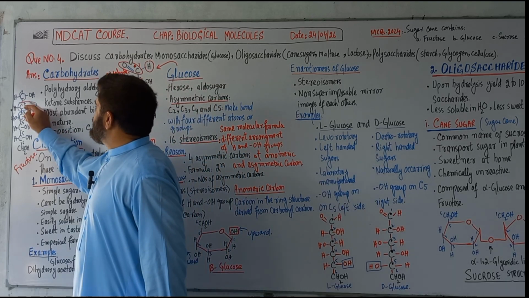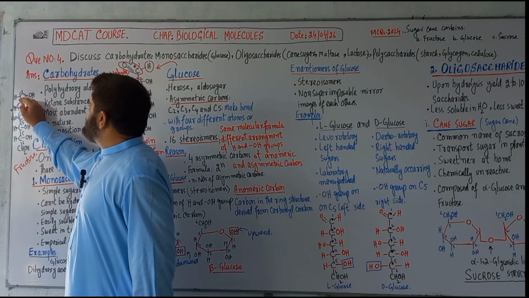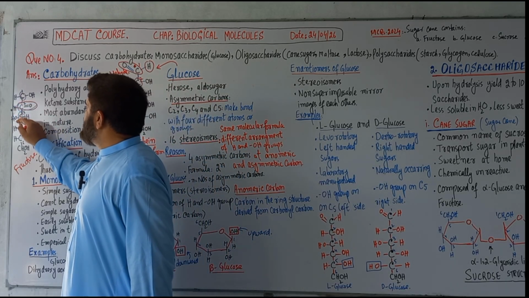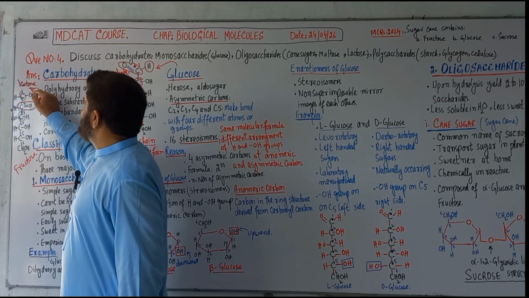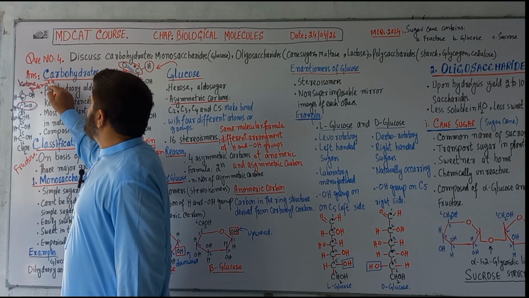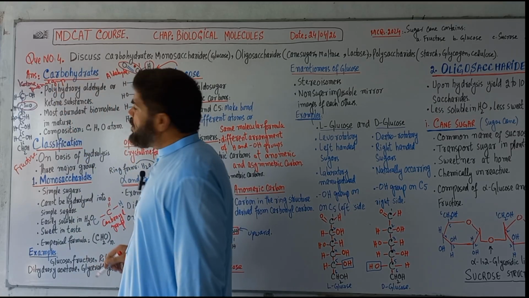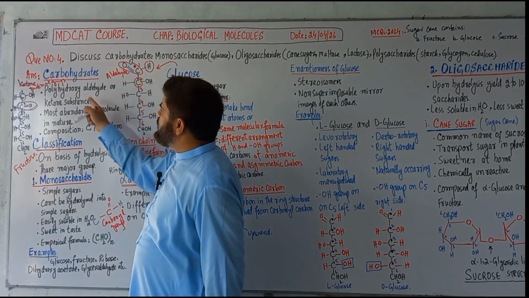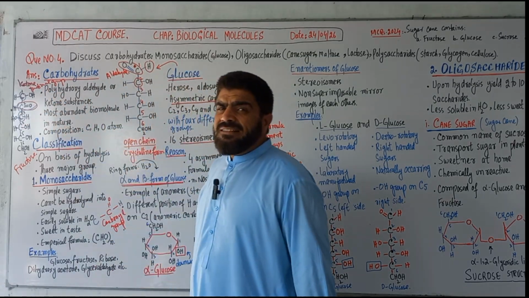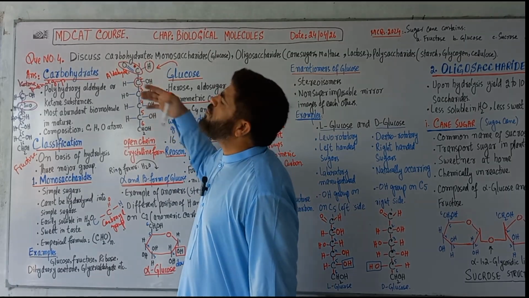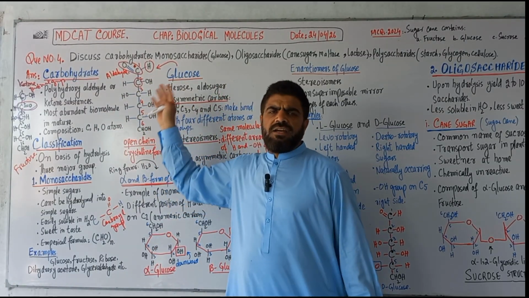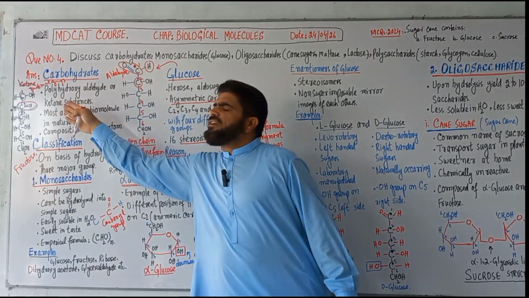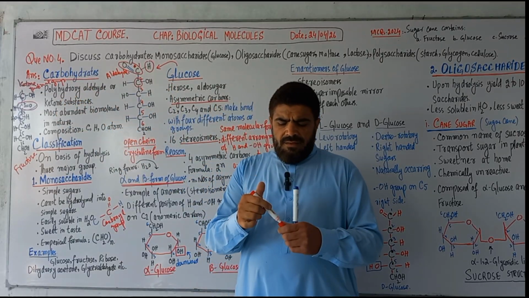Let's look at the carbonyl group. You have the carbon atom, and in the case of fructose, it is the ketone functional group. So you have a carbohydrate with an aldehyde functional group, and you have a carbohydrate with a ketone functional group. Those are the hydroxyl groups. These are the polyhydroxyaldehyde, polyhydroxy ketone substances.